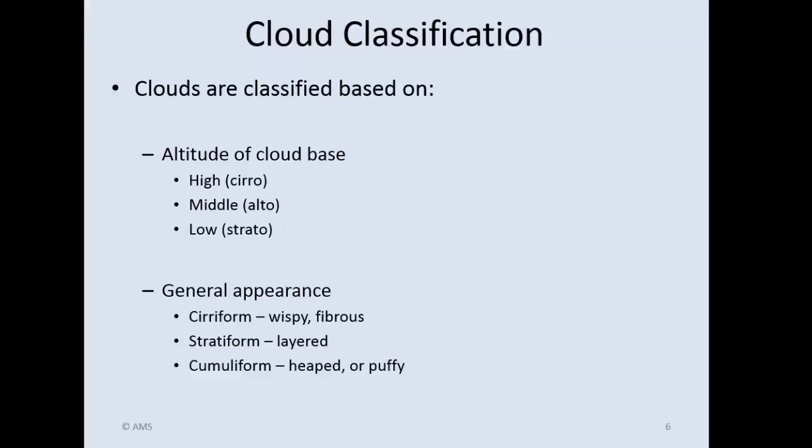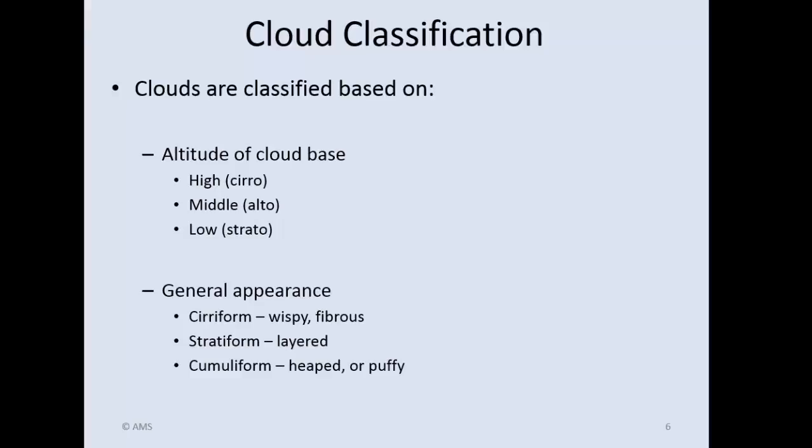So cloud classification is really based on just two things. It's based on the altitude of the cloud base, and when I'm talking about altitude here, I'm talking about altitude above ground level. It's referred to as AGL, not above sea level, but above ground level. So the height of the cloud base above ground level. And we're only going to have three different names for that. It's either going to be low, which is strato, middle, which is alto, or high, which is cirro. All right. That's generally the first word of the cloud name.